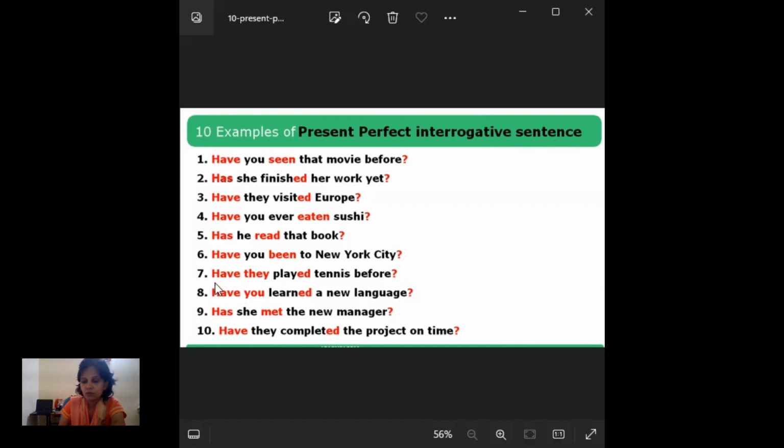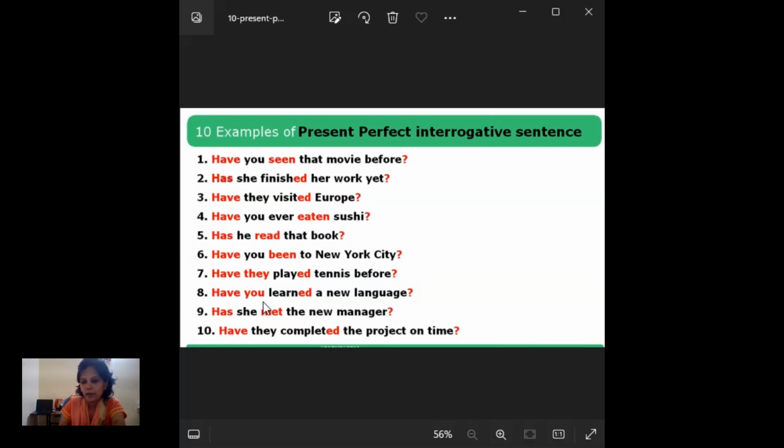And seventh one, have they played tennis before? He's asking whether these people played tennis before. He wanted to know whether these people are playing for the first time, or have played many times in their lifetime. He wanted to make sure whether earlier they have played or not. That is what it means.